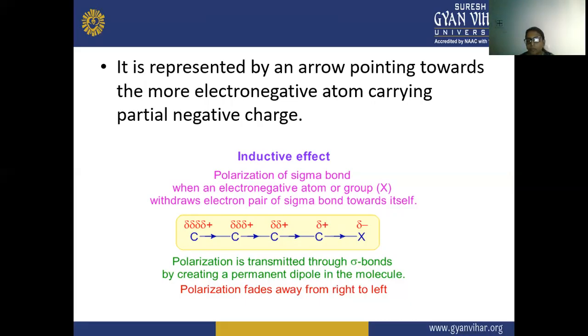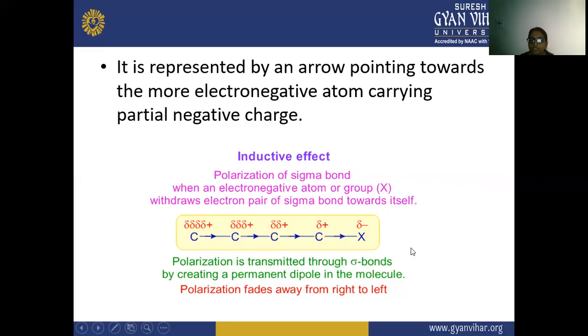So the inductive effect is the polarization of a sigma bond when an electronegative atom or group withdraws the electron pair of the sigma bond towards itself. Polarization is transmitted through the sigma bond by creating a permanent dipole in the molecule, and the polarization fades away from right to left. So in this inductive effect, polarization of the sigma bond happens when an electronegative atom or group withdraws the electron pair of the sigma bond towards itself.